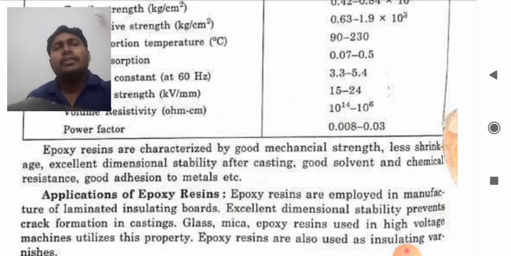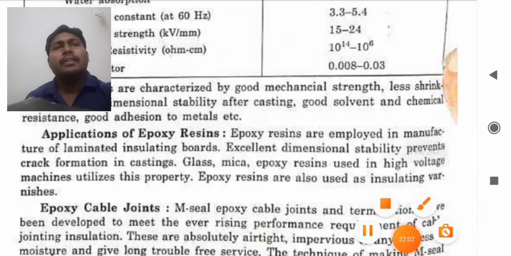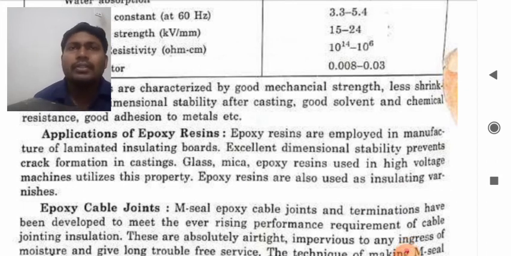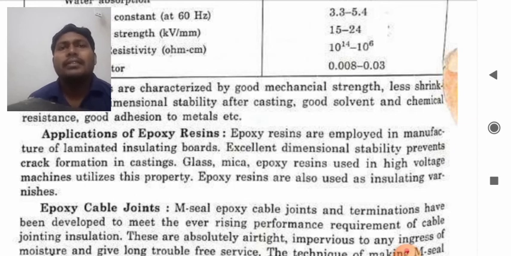The applications of epoxy resins: they are employed in manufacturing laminated insulating boards. So where laminated insulating boards are produced, this kind of epoxy resin is used. It has excellent dimensional stability and prevents crack formation in castings. Glass, mica, epoxy resins used in high voltage machines utilize this property. Epoxy resins are also used in insulating varnishes.